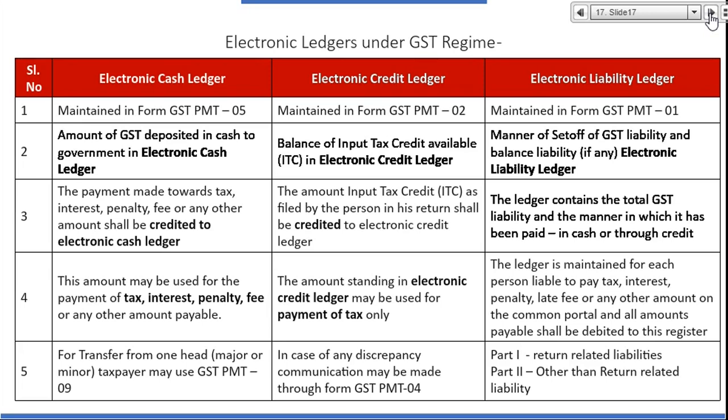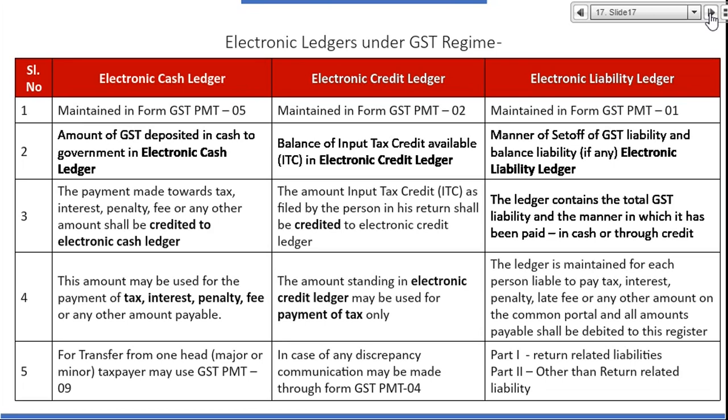This amount can be used for payment of tax only. You cannot use electronic credit ledger for payment of late fees, interest, right, or penalty. You can use electronic credit ledger only for payment of tax, right? In case of any discrepancy, you can write to the portal by filing a form called GST PMT 04.